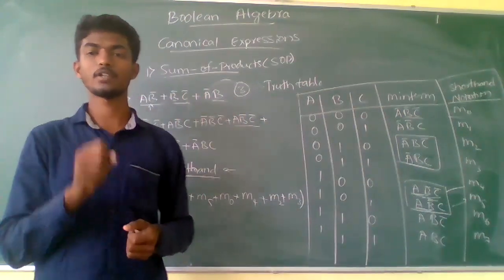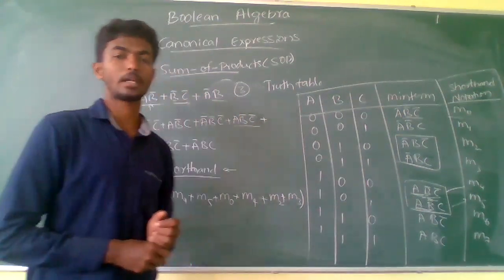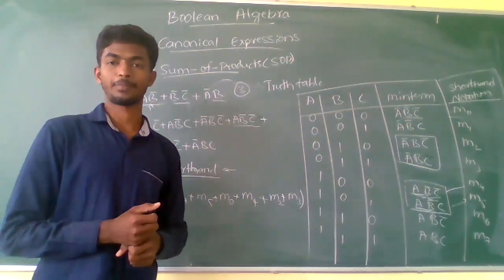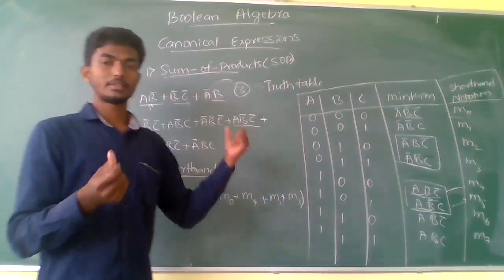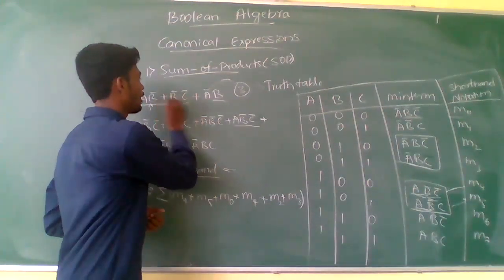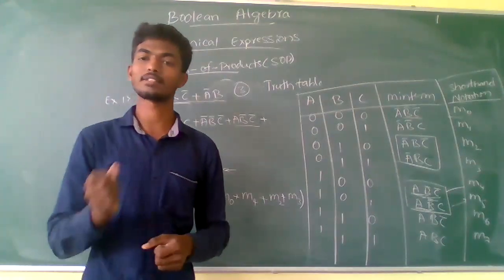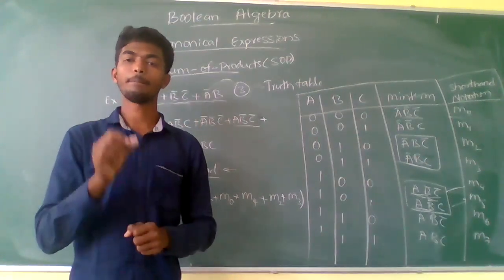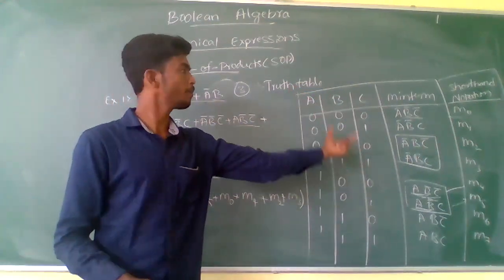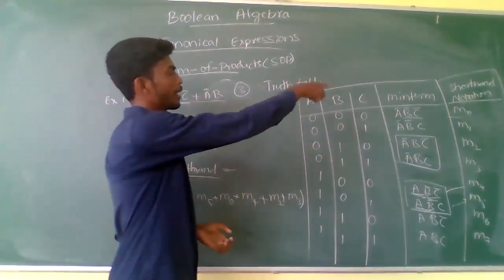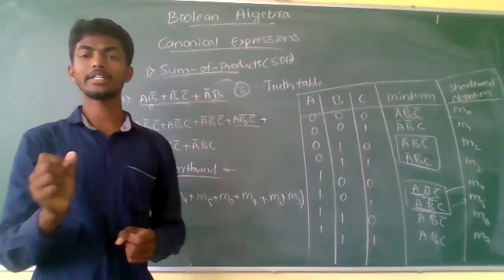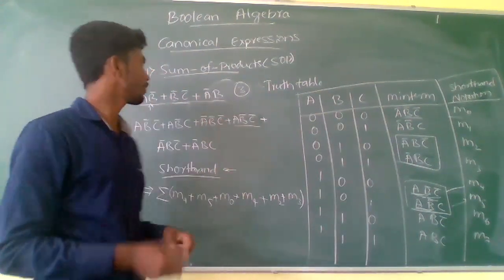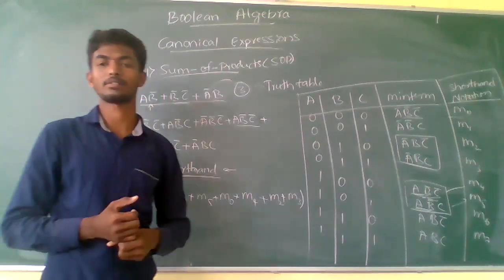This is the conversion of a Boolean expression into the canonical SOP or canonical mean terms using the truth table method. I have explained these problems, the system containing two variables and the system containing three variables, using the truth table method. If you are thorough with drawing the truth table for inputs, writing the mean terms and shorthand notation, we can easily solve two variable or three variable problems on sum of products. This is one thing.